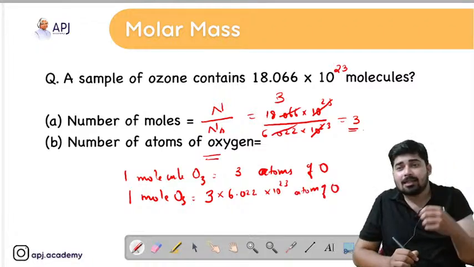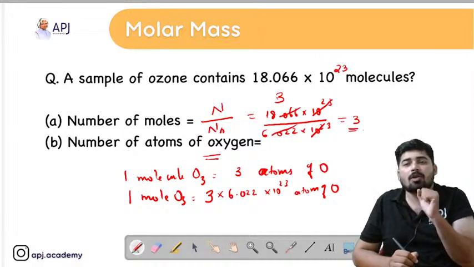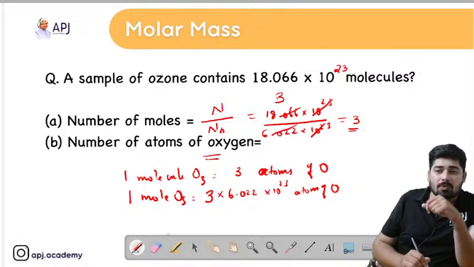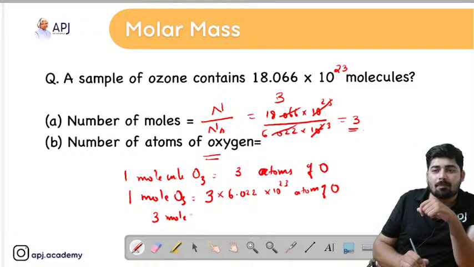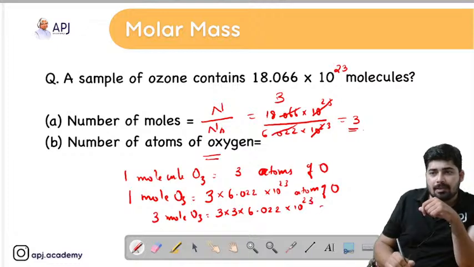But the sample given is not 1 mole of ozone, it is 3 moles of ozone. So we have to multiply by 3 here: 3 into 3 into 6.022 into 10 raised to 23 atoms of oxygen, and this is the answer required.